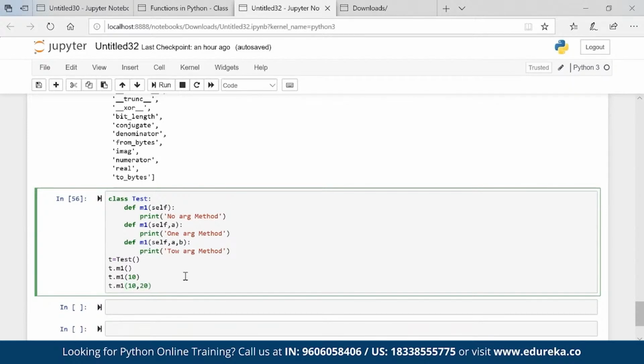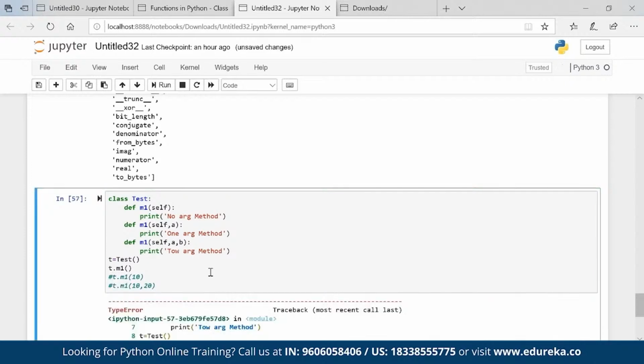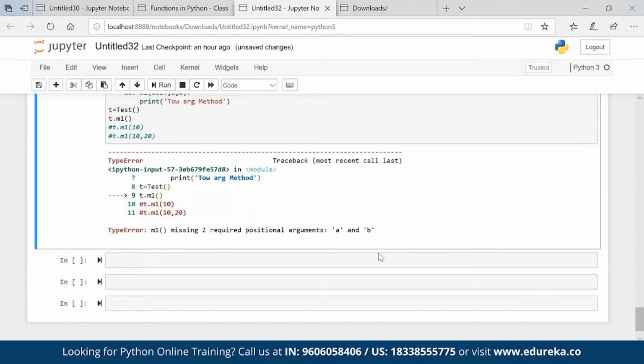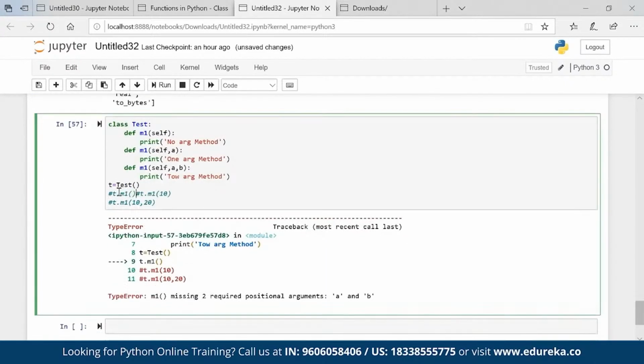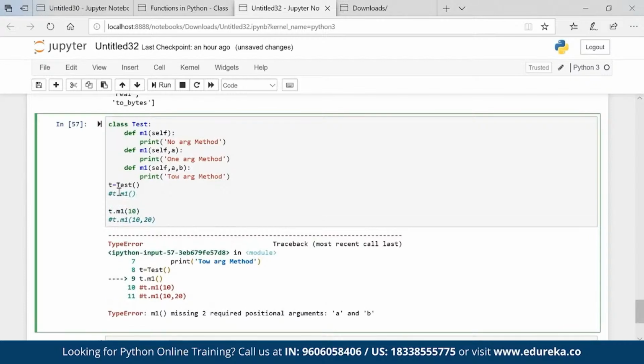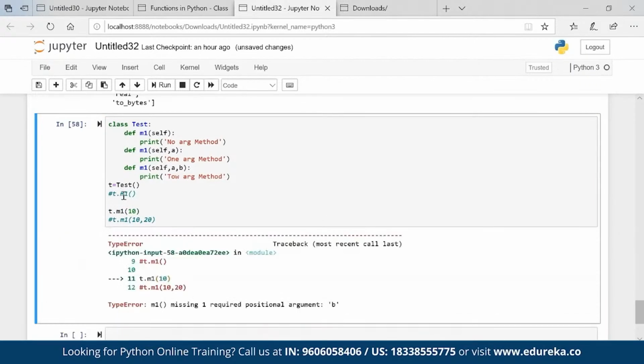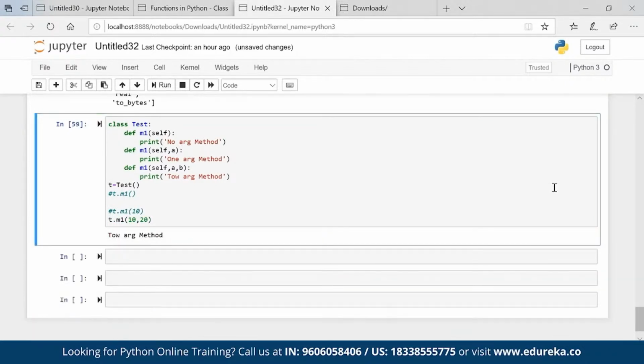So basically all will not work. Only the last one will work. Want to see that? Let me execute the first one. Looking for a and b, so this is not working. Let's try this one. Looking for b. Also not working. Now it is working.